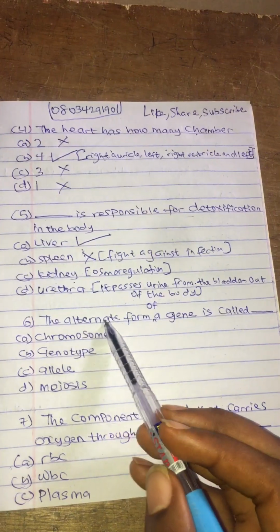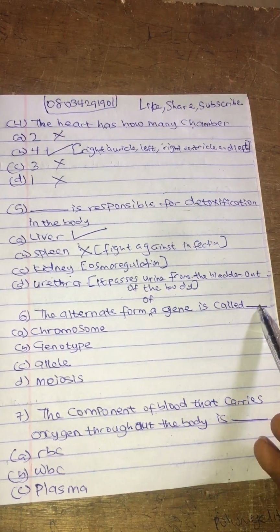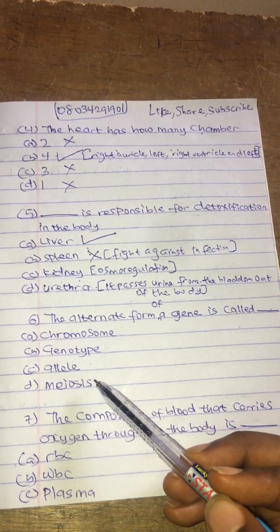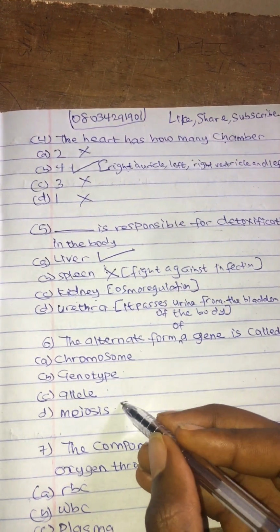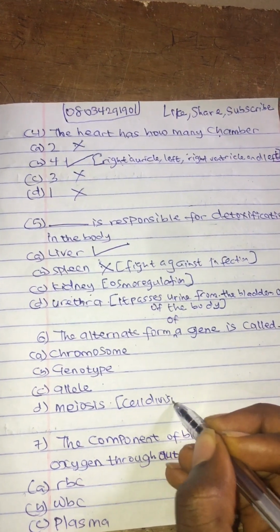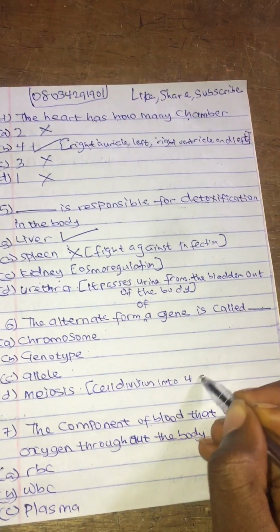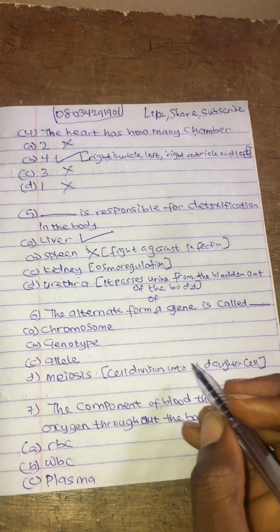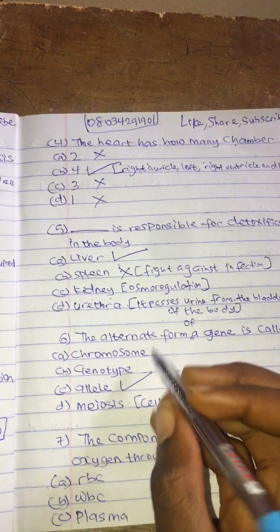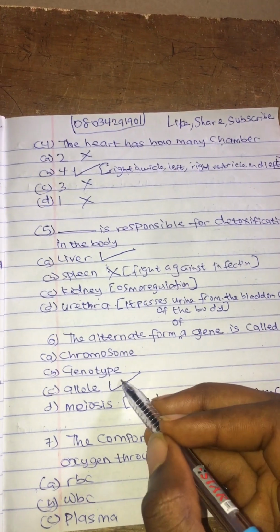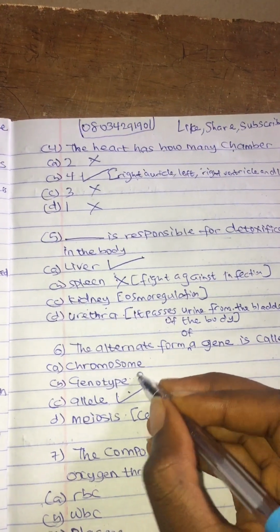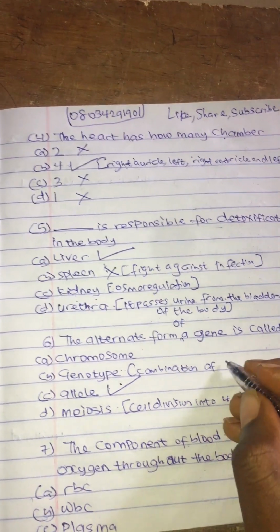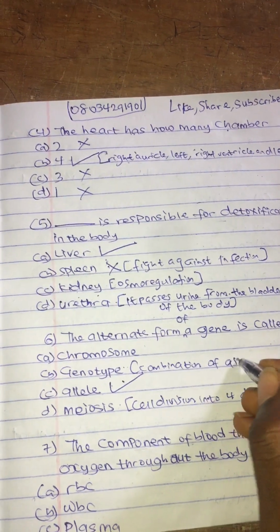Question 6. The alternate form of a gene is called dash: A, chromosome; B, genotype; C, allele; and D, meiosis. Meiosis is a cell division into 4 daughter cells. The correct answer here is allele. The alternate form of a gene is allele, while genotype is the combination of alleles. This question is very common in JAMB. They can't do without asking this question, so I want you guys to note it.